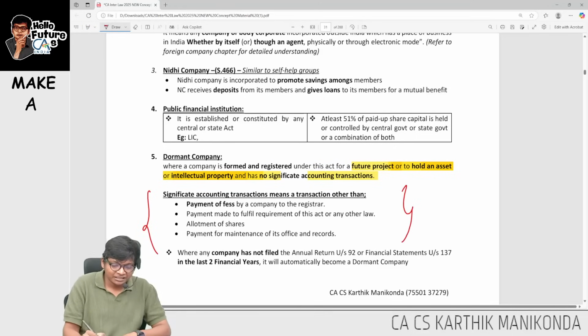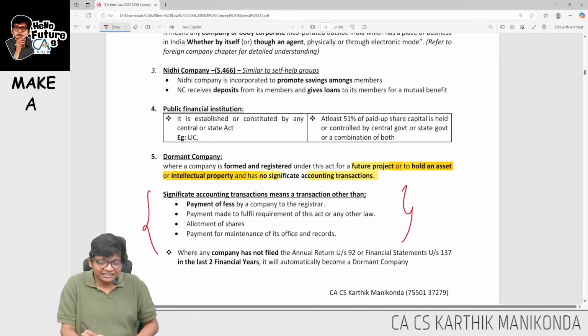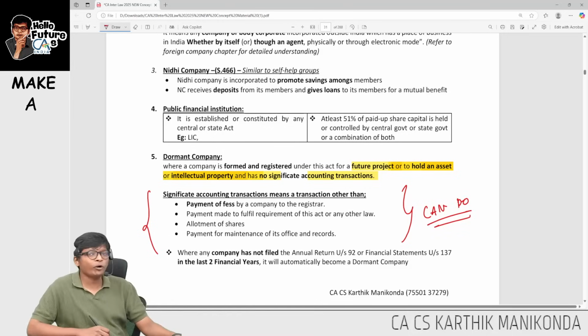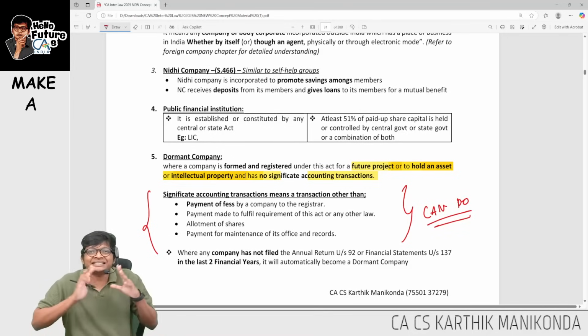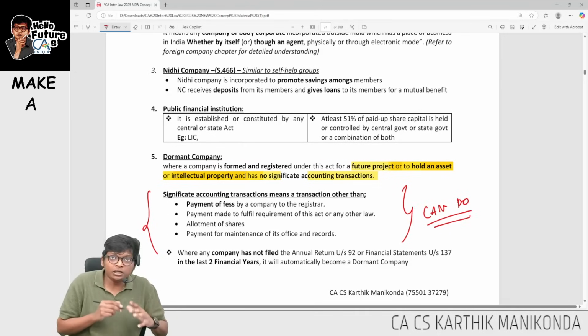In simple terms, they have given 4 points. These 4 points can be done, but beyond these 4 points, other things cannot be done. Okay, what are those 4 things?